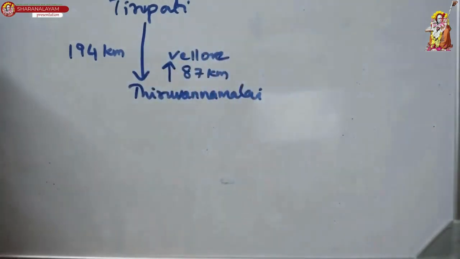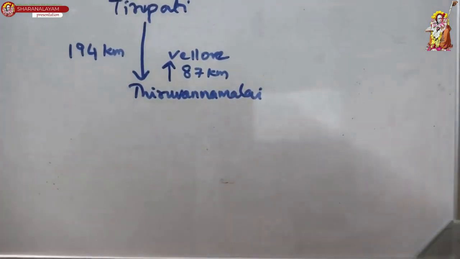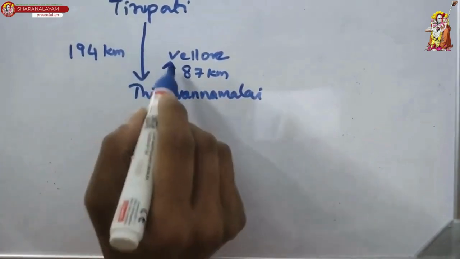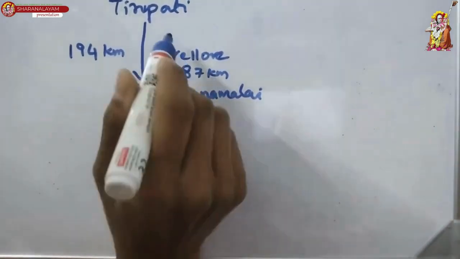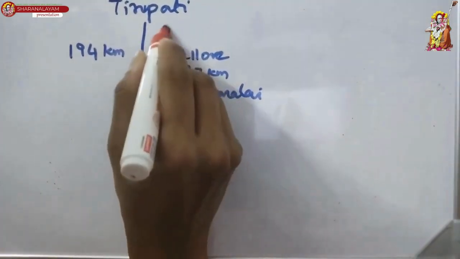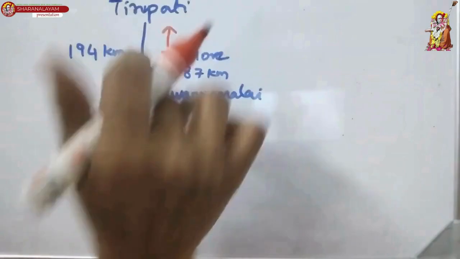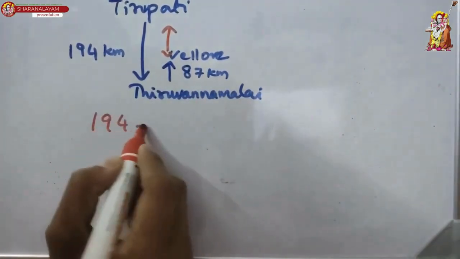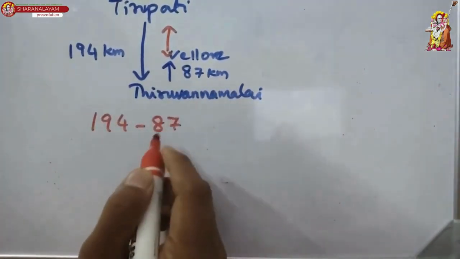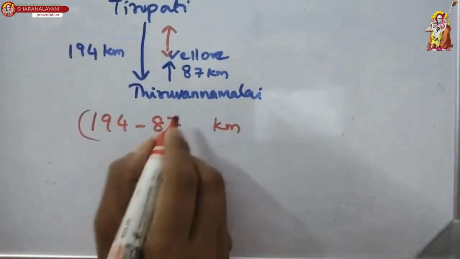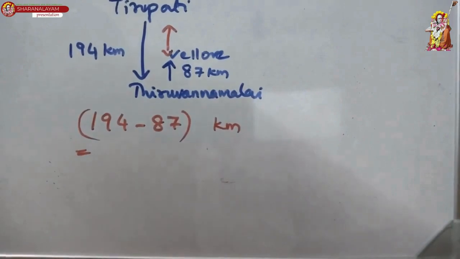Okay. So the question is, how far is she from Tirupati now and in which direction? So after coming down from Tirupati for 194 kilometers, she is travelling upwards for 87 kilometers. So she just has to cover only this distance to come back to Tirupati. So from Tirupati, how do we calculate that distance? We just subtract 87 from 194. 194 minus 87. That in kilometers is the distance. So what's the answer? Work it out.